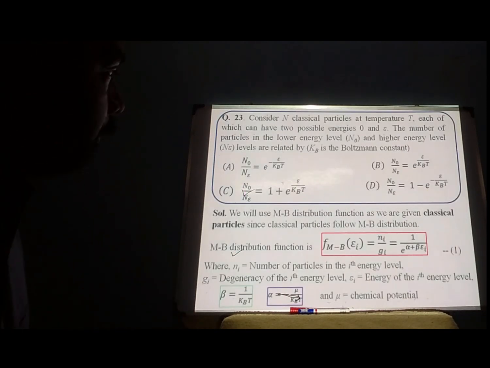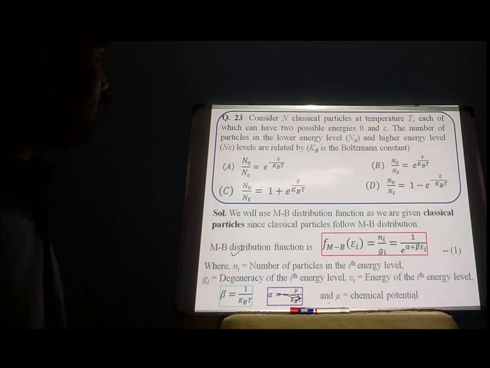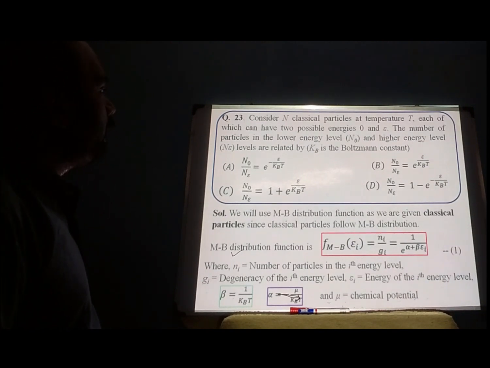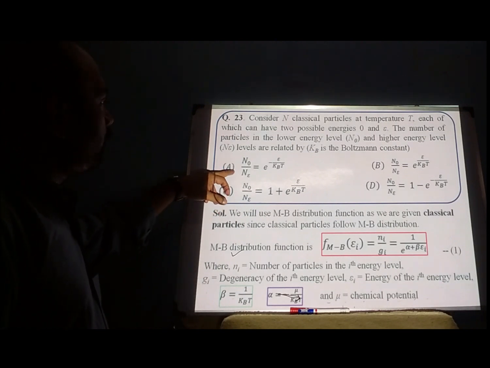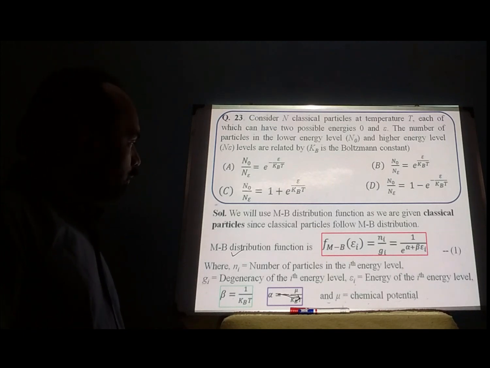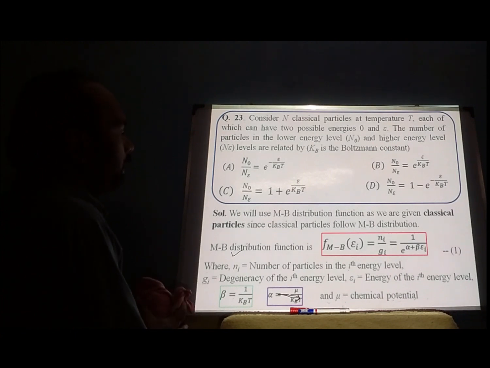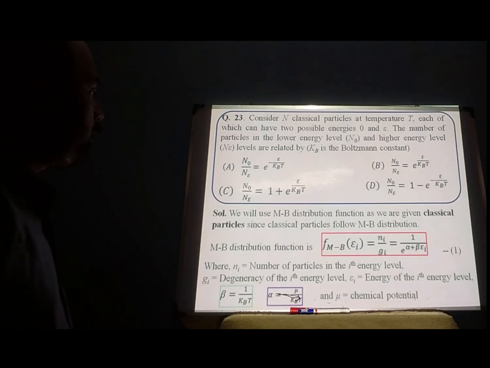Let's move to another problem. Consider n classical particles at temperature T, each of which can have 2 possible energies 0 and epsilon. The number of particles in the lower energy level n0 and higher energy level n_e are related by these 4 options given. And here we need to find out number of particles in the energy level 0 and number of particles in the energy level epsilon, and then take the ratio. So again, since we are given n classical particles at temperature T, we will be using Maxwell-Boltzmann distribution, as classical particles follow MB distribution.